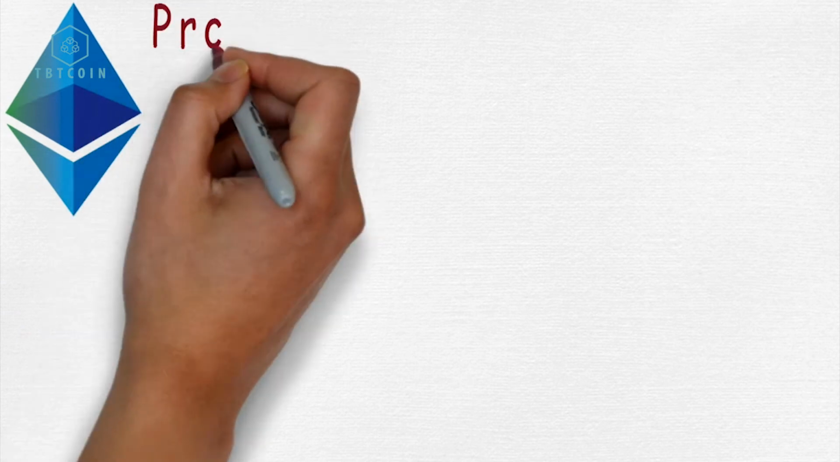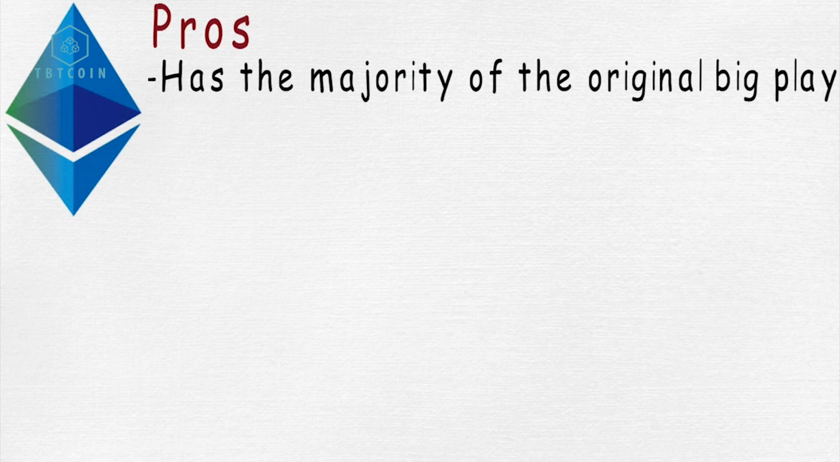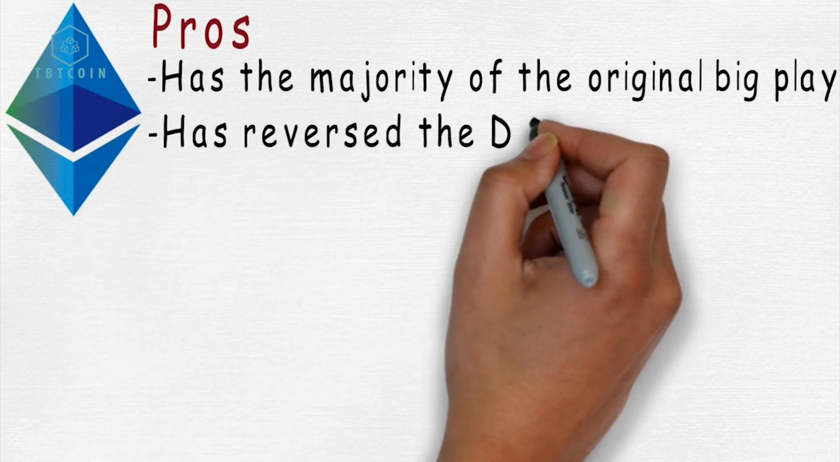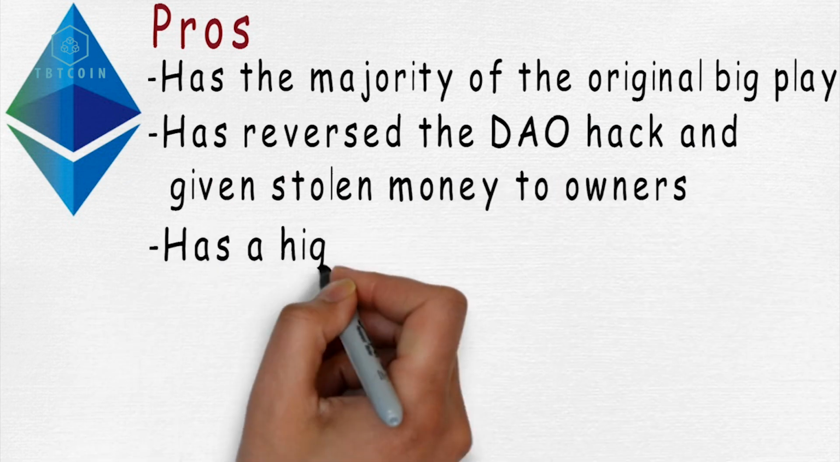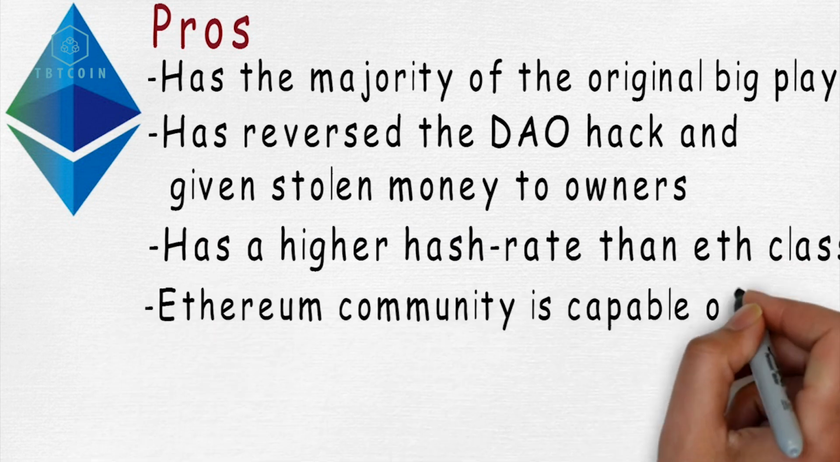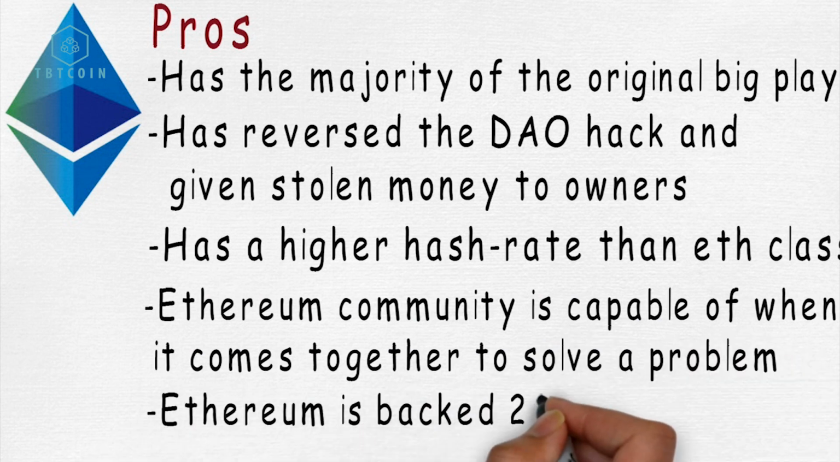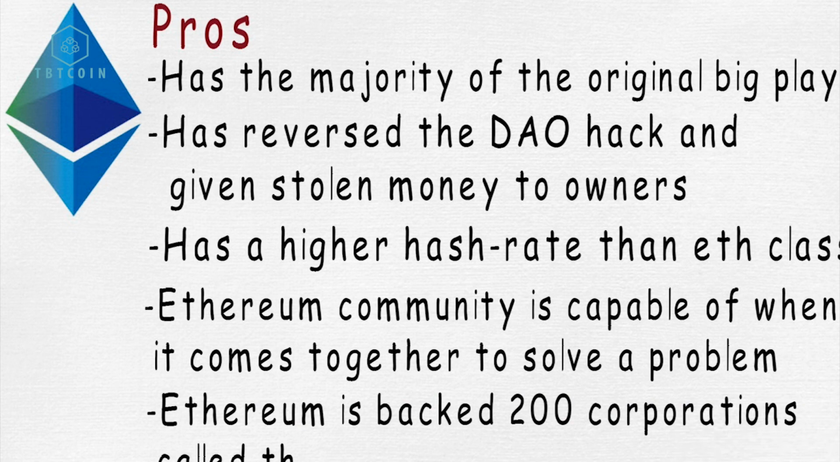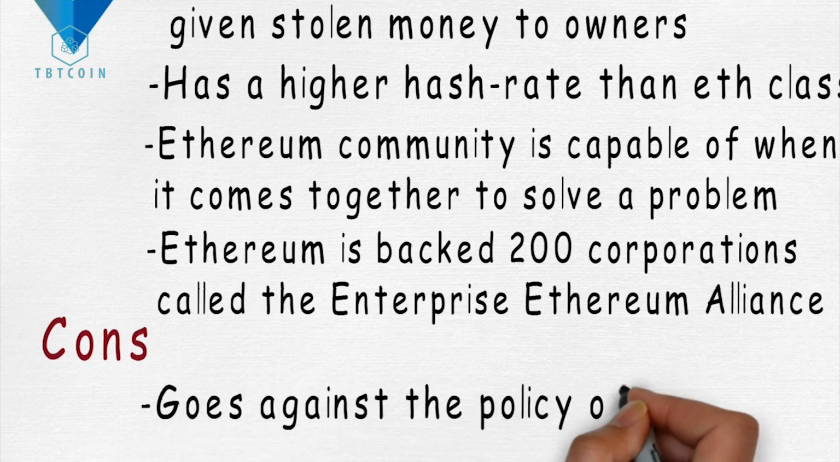Ethereum. Pros: has the majority of original players who created Ethereum. Has reversed the DAO hack and given stolen money back to its owners. Has a higher hash rate than Ethereum Classic. A powerful example of what the Ethereum community is capable of when it comes together to solve problems. Ethereum is backed by a powerful group of over 200 corporations called the Enterprise Ethereum Alliance. Cons: goes against the policy of immutability.